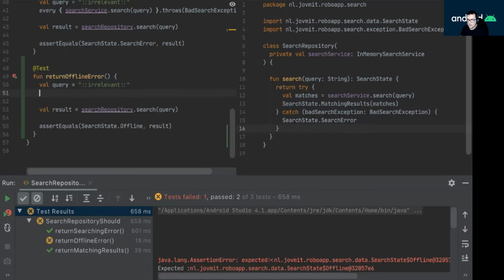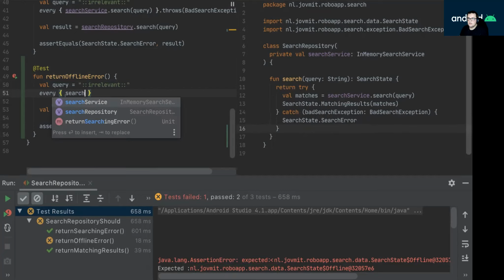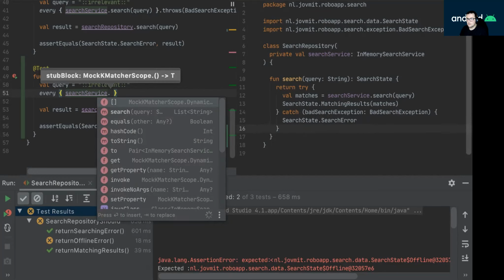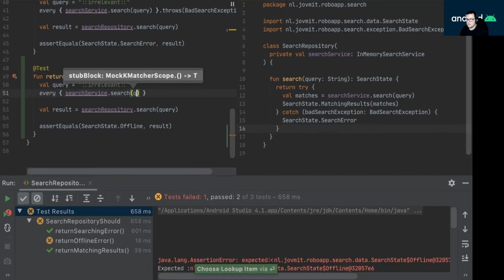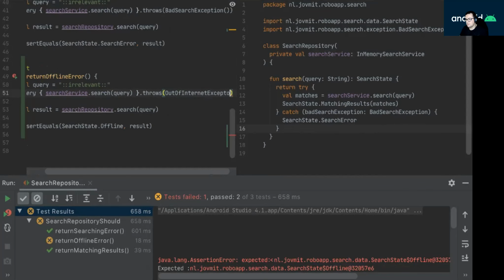Yeah, so here I have to do the setup that says that every search service dot search query throws an out of internet exception.